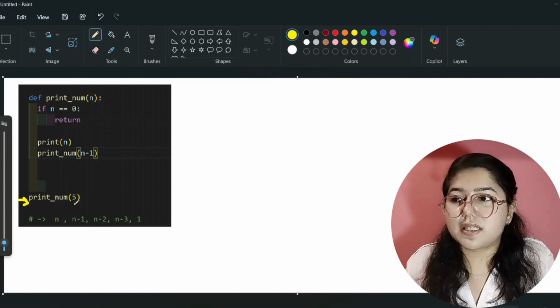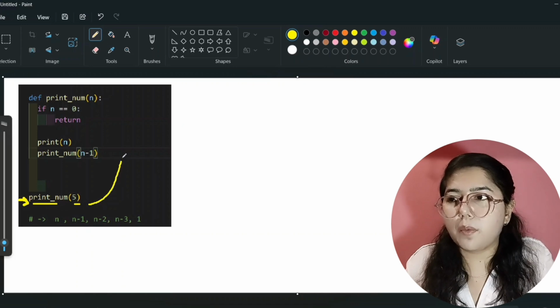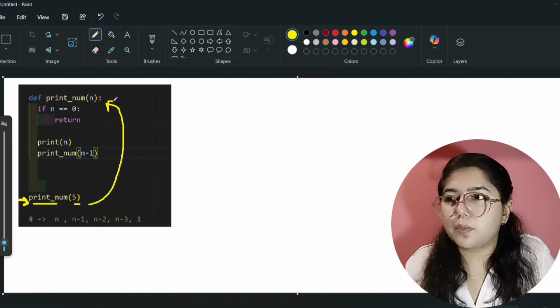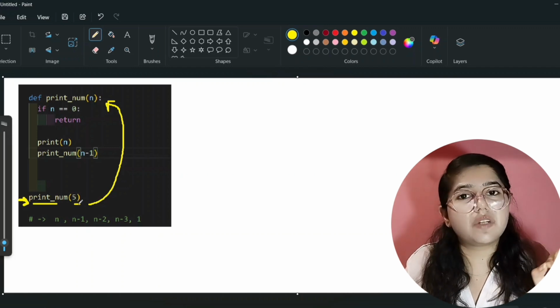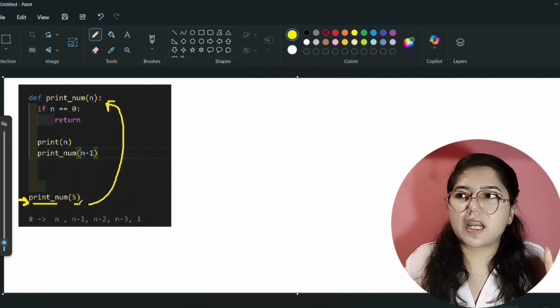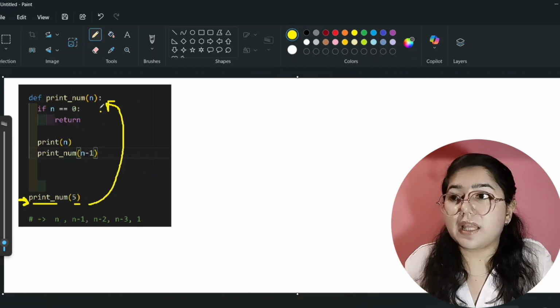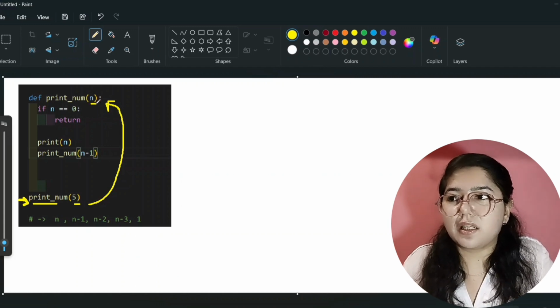It will start running from here. We are giving an input, that is 5, and calling this function print num. A call will go from here to print num, and we are giving only one input. So our code editor will understand that there is only one parameter, that is 5, that is n. So this 5 will be stored here in n. Now our code editor will come here.